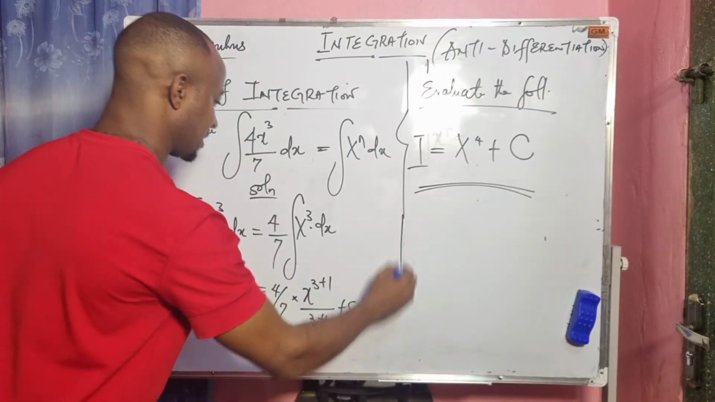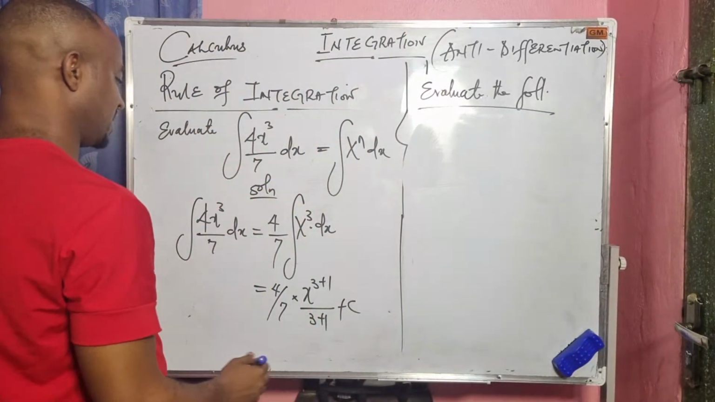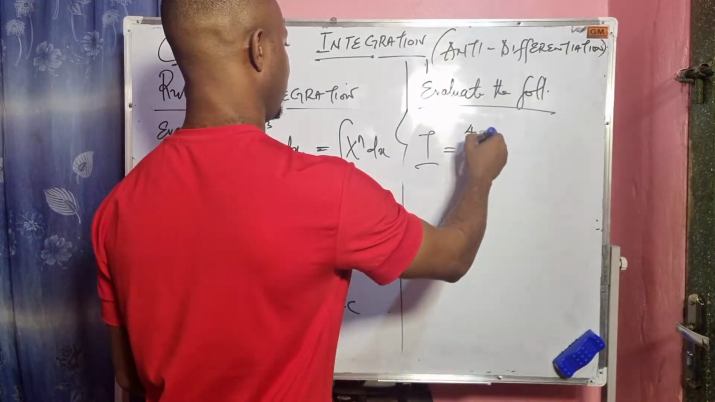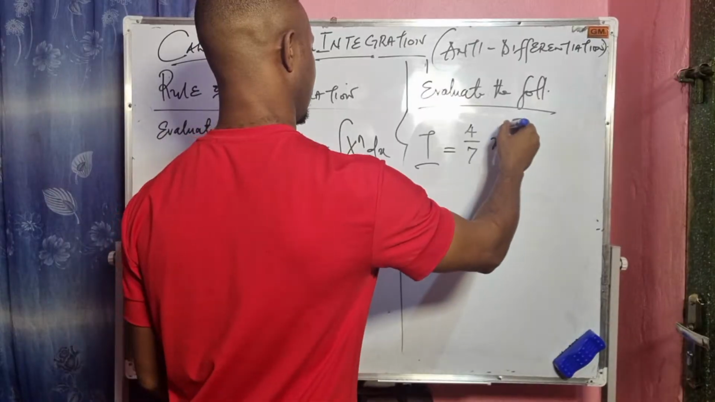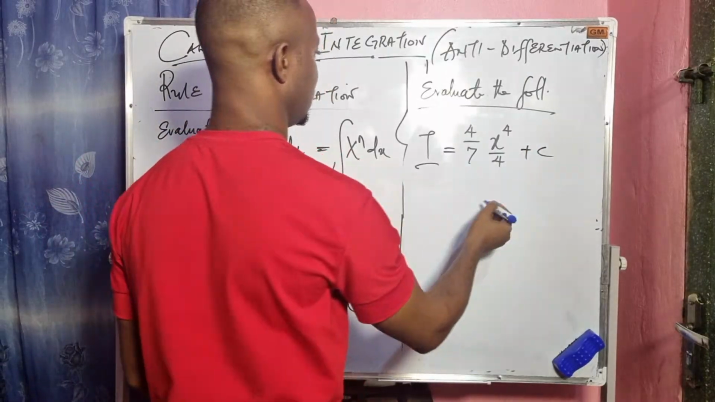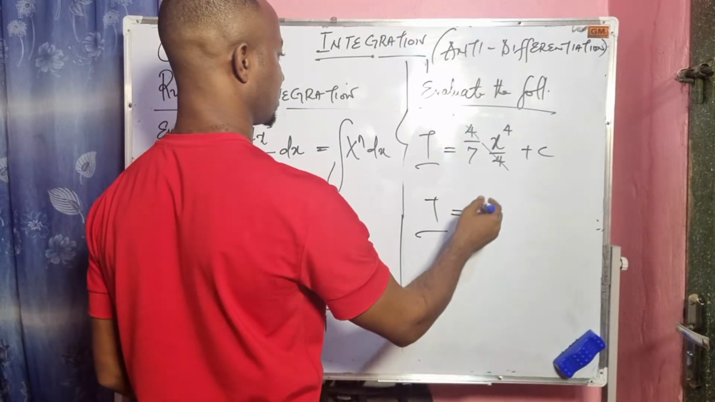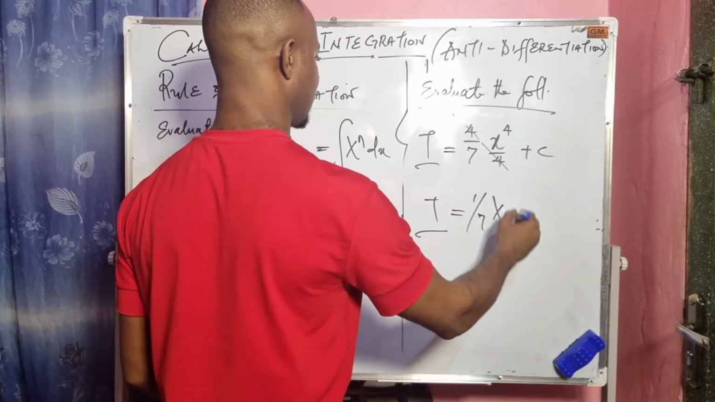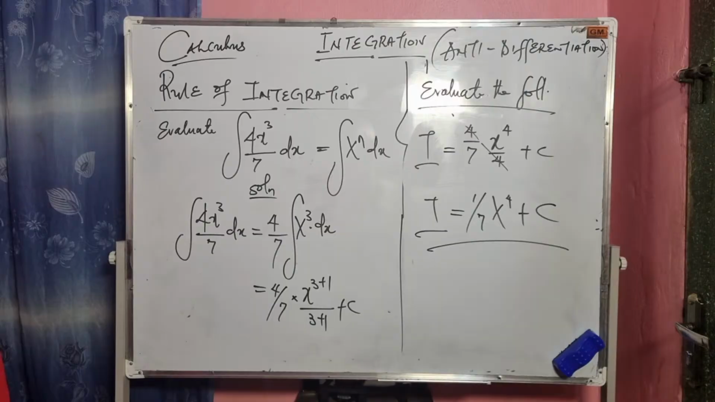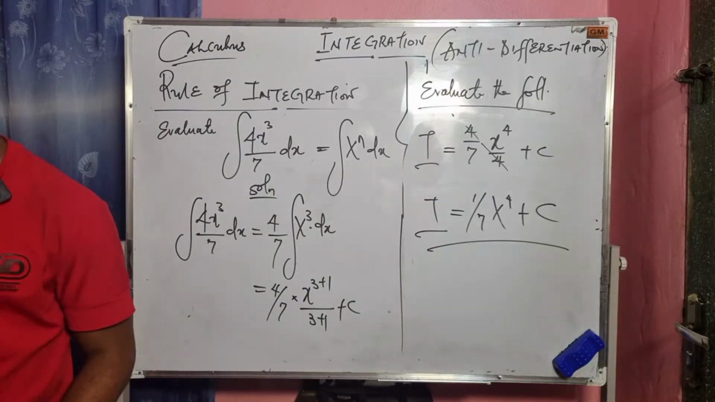So our final answer becomes the integral equals 4 over 7 times x to the power of 4 over 4, then plus c. The 4 can cancel out the 4 from here. So that gives us the integral equals 1 over 7 x to the power of 4 plus c. Final answer: 1 over 7, or we can say x to the power of 4 divided by 7, then plus c. Okay, so let's see more examples.